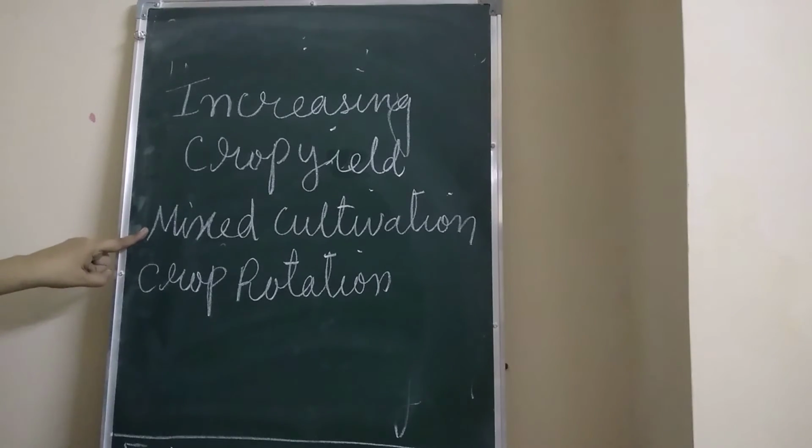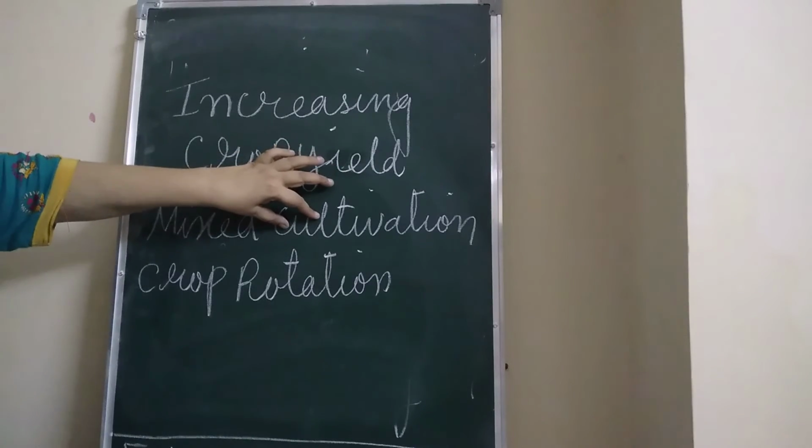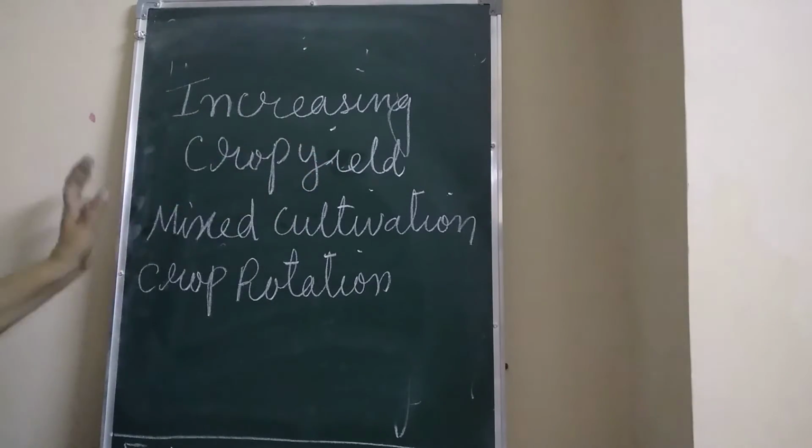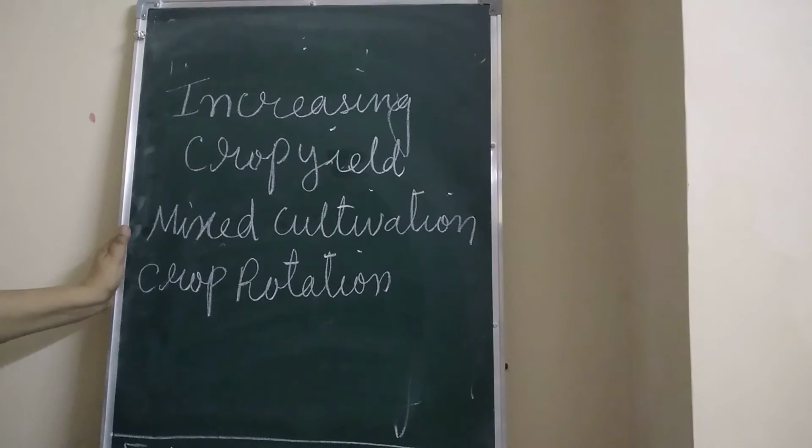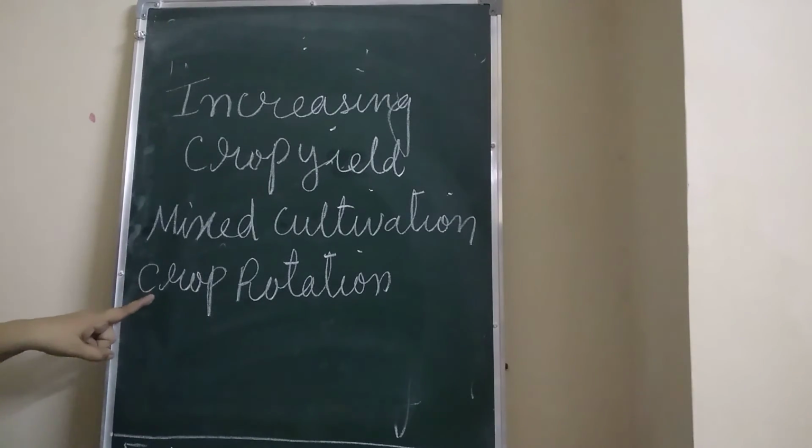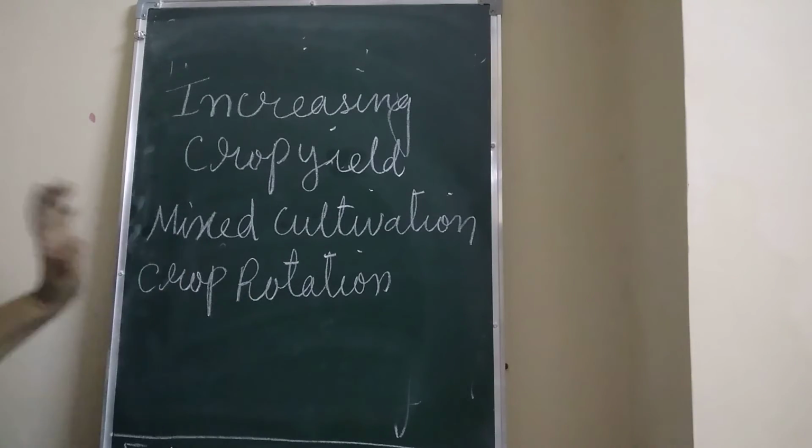In mixed cultivation, two or more different types of crops are sown in a particular field at the same time, children. The crops are chosen such that the nutrient needs of one crop are fulfilled by the other. Now, the practice of growing two or more dissimilar crops in the same field, one after the other, is called crop rotation.